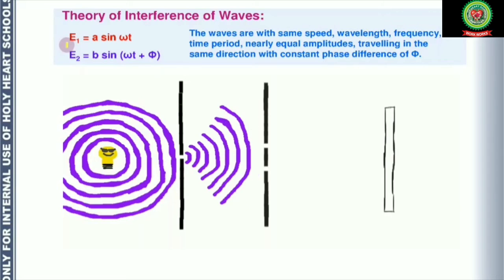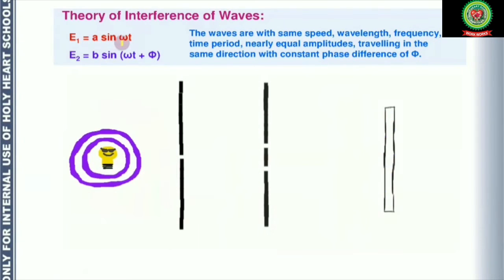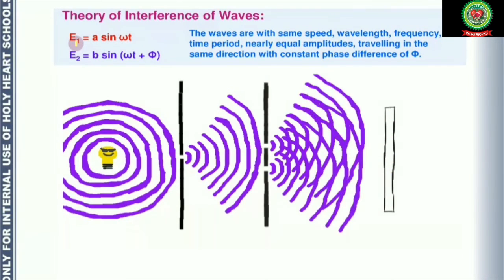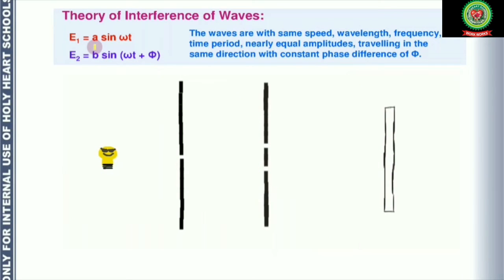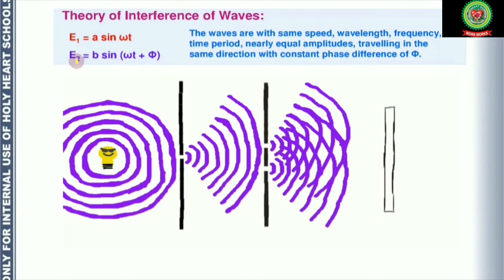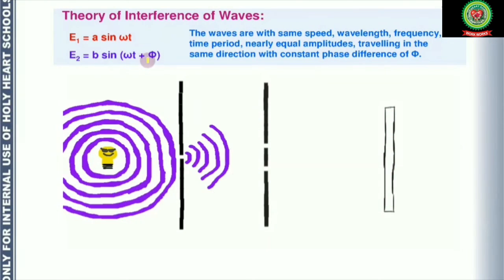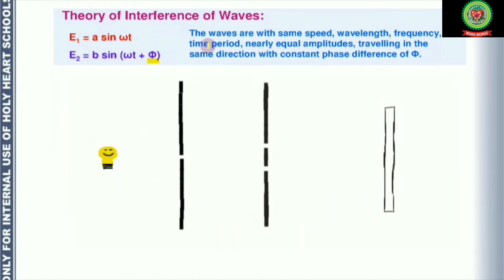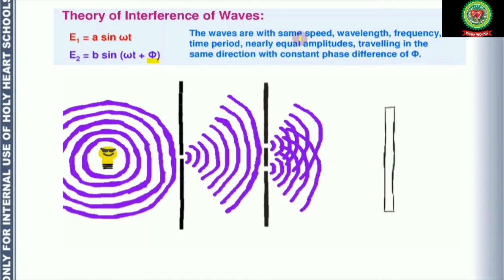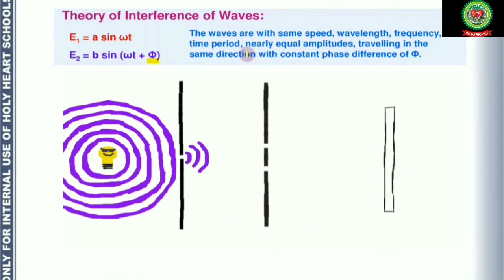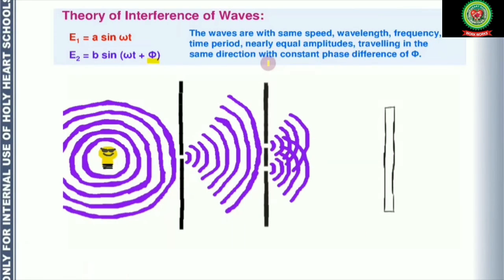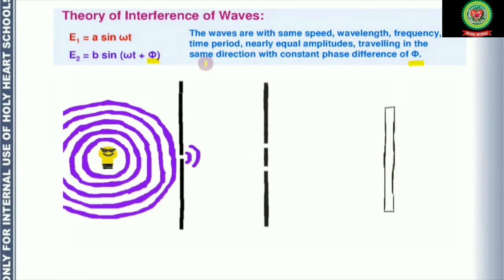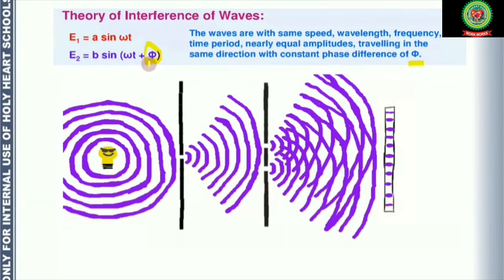The wave equation is E1 = A sin(ωt), where E1 is the displacement of the wave and A is the amplitude. Similarly, E2 = B sin(ωt + φ), where φ is the phase difference. So the waves have the same speed, wavelength, frequency, time period, nearly equal amplitudes, and travel in the same direction with a constant phase difference of φ. So here this φ is the constant phase difference.